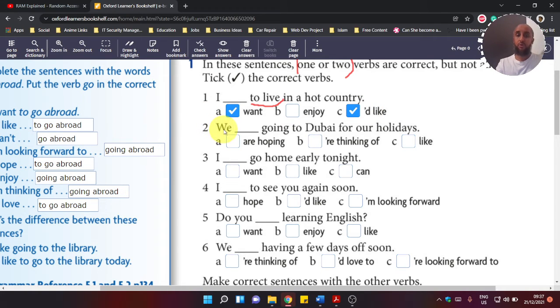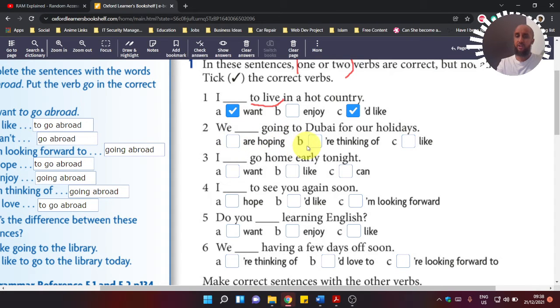Number two. And then we have the second verb is going. So this is a gerund, right, guys? Gerund, right? So what verbs can we use before a gerund? Okay. So first thing first, here we have a problem. Here we have a continuous, right? We are hoping going. We can't have two ings together, right? So this will not work.